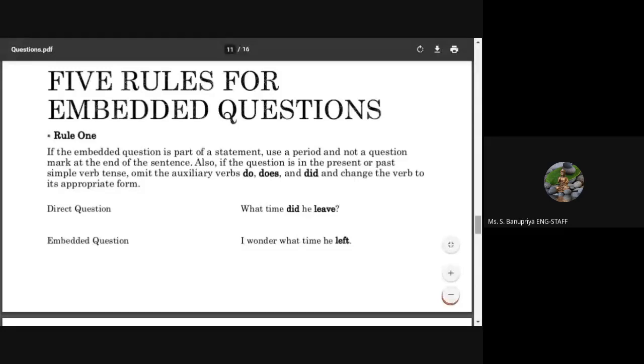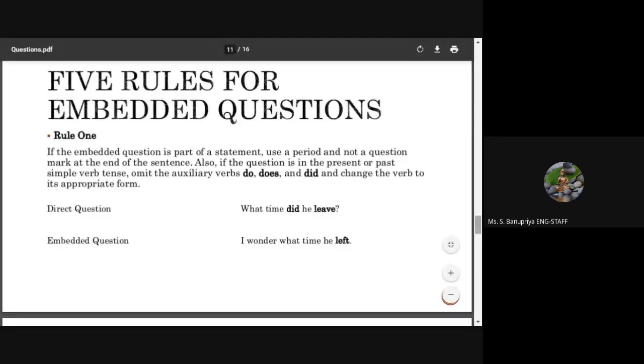But in an embedded question, I wonder what time he left. Already we have seen that we omit the auxiliary verb do, does, did, and change the verb to its appropriate form. And in the direct question, present actually means. Here we use in the embedded question directly the V3 form. Isn't it? Past participle.